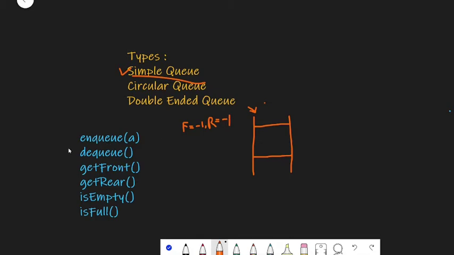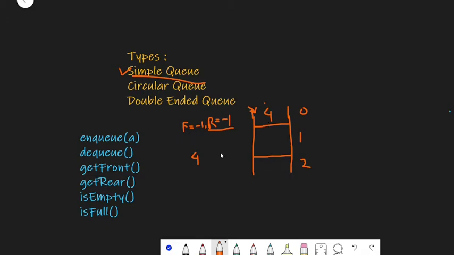Now let's say that we want to enqueue 4 in our queue, or we want to insert 4 in our queue. Now when you perform insertion, what are you going to do? We need to change this rear. So rear is currently at -1. The index of this is 0, this is 1, and this is 2, okay? So we need to first increment this rear to 0. So rear will be pointing to this index 0, and hence we are going to enqueue 4 into this queue.